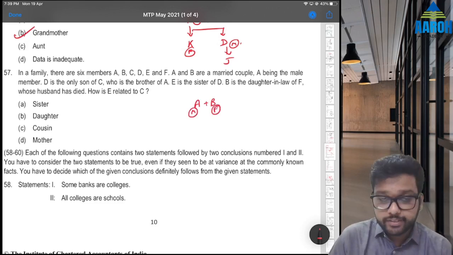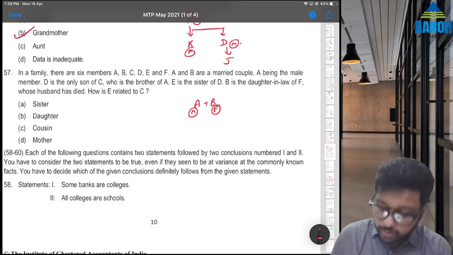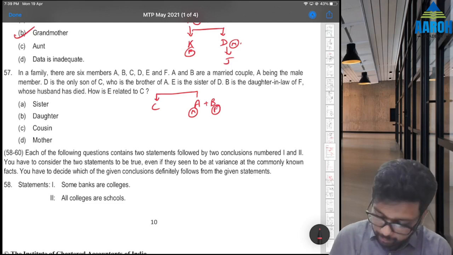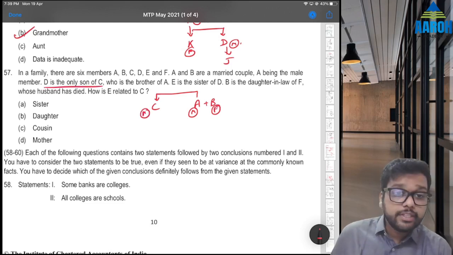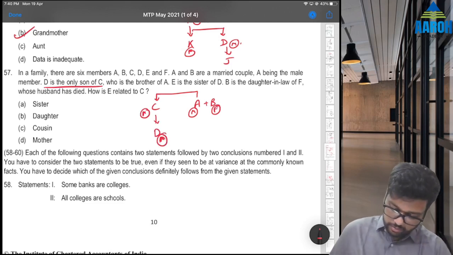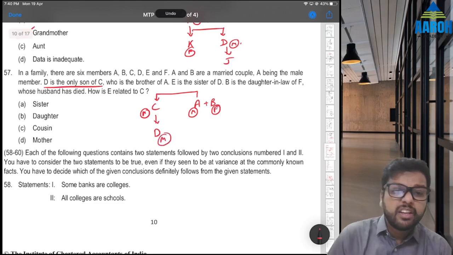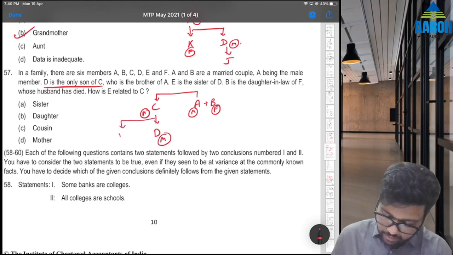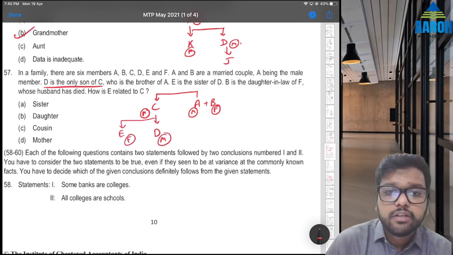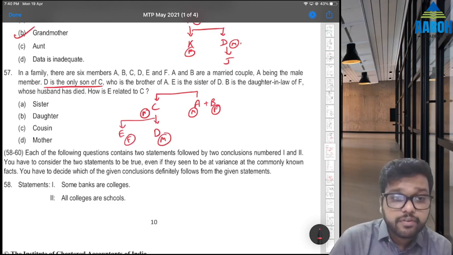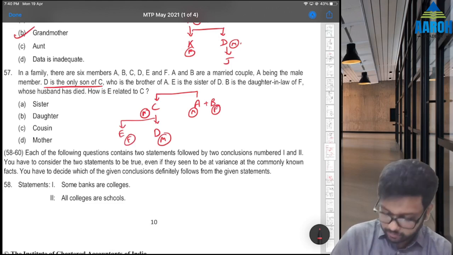D is the only son of C who is brother of A. So C is brother of A, right? So we have to draw it like this. So C is brother, that means C is also male. And D is the only son of C, that means D will come here. Son means he is also male. Okay. Then E is sister of D, that means E we have to draw here, female. B is daughter-in-law of F whose husband has died. Okay.